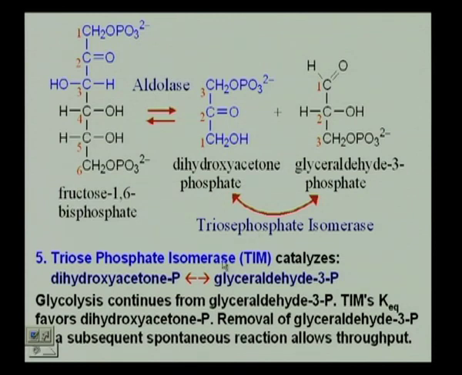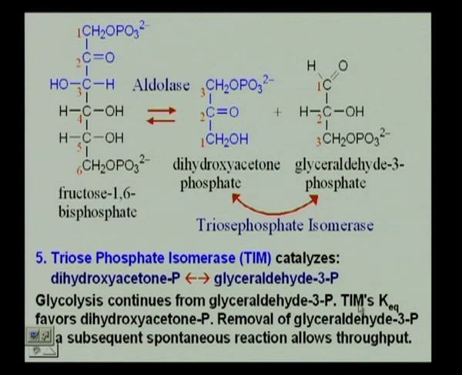So, this is just the triose phosphate isomerase that is going to be interconverting dihydroxyacetone phosphate and glyceraldehyde 3-phosphate. This protein is actually pretty interesting in its structure also, but we are not going into the details of that. It's called TIM, because it has a TIM barrel associated with it. Okay, the glycolysis is going to continue from glyceraldehyde 3-phosphate.